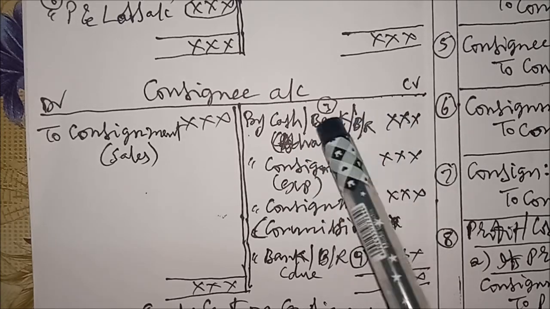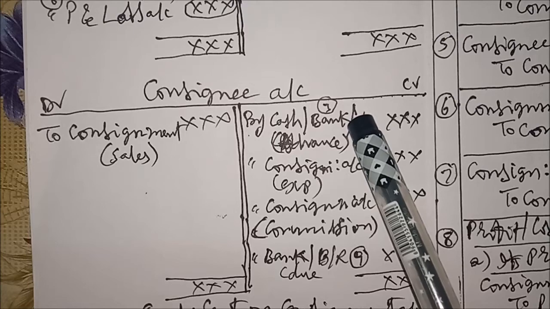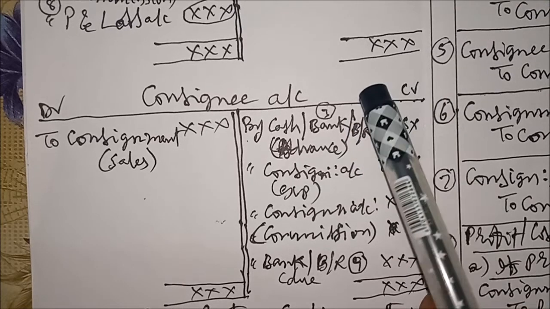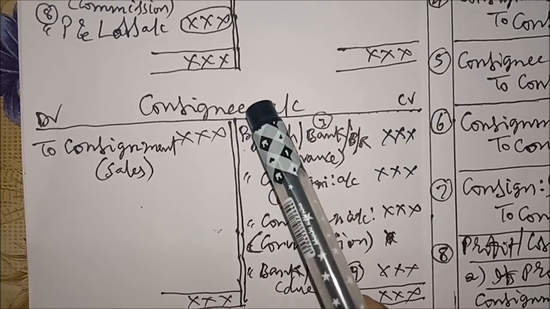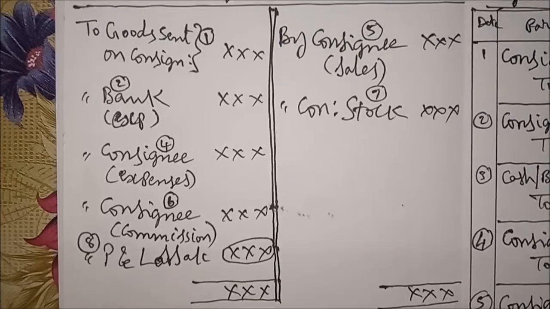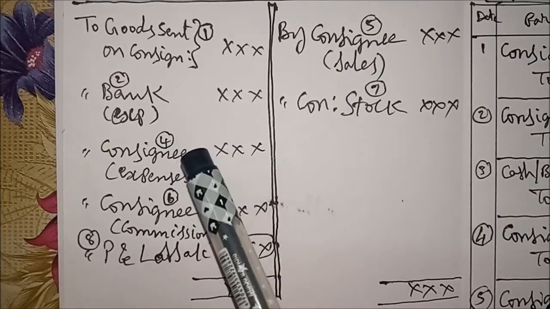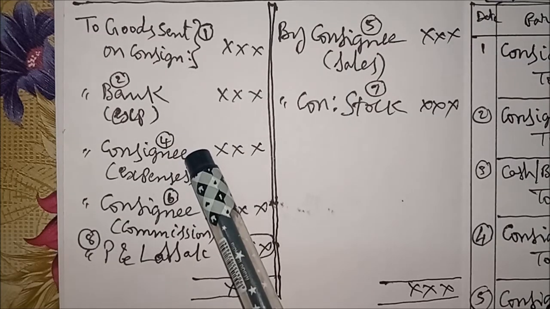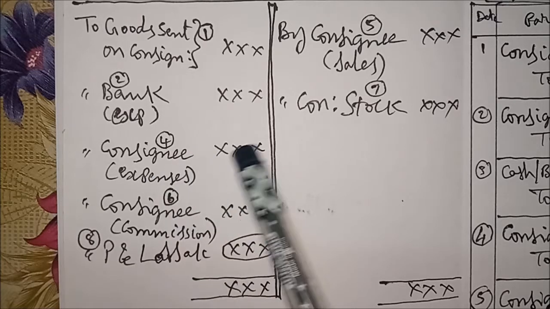After recording this, you compare the consignment account with the consignee account like this. You see where the consignee name is. On the debit side, you can see the consignee name two times. First, to consignee in brackets expenses.